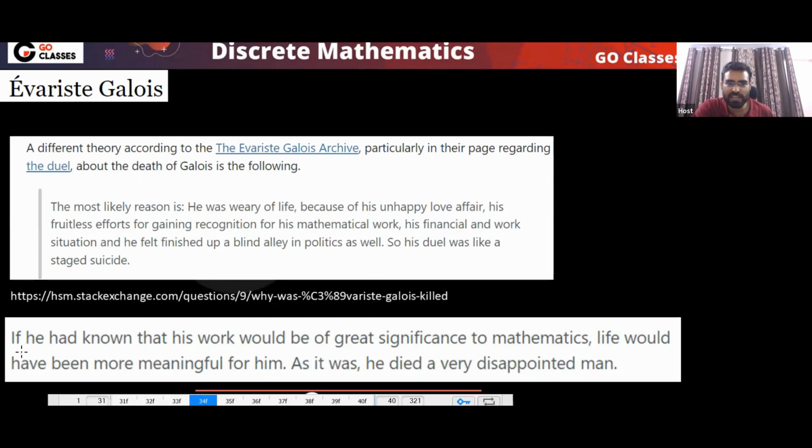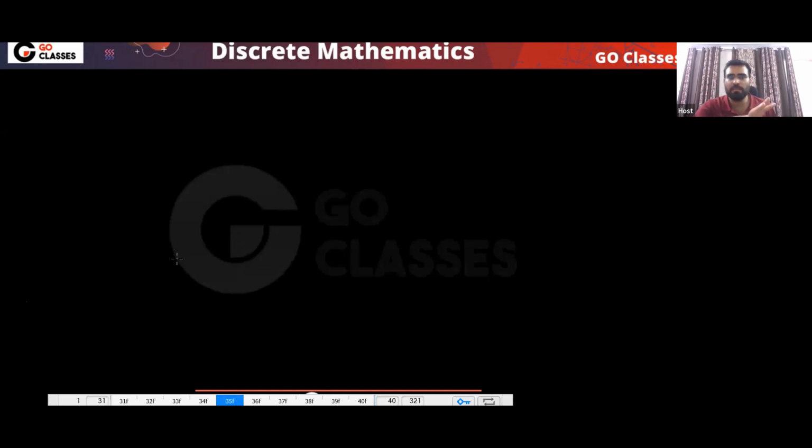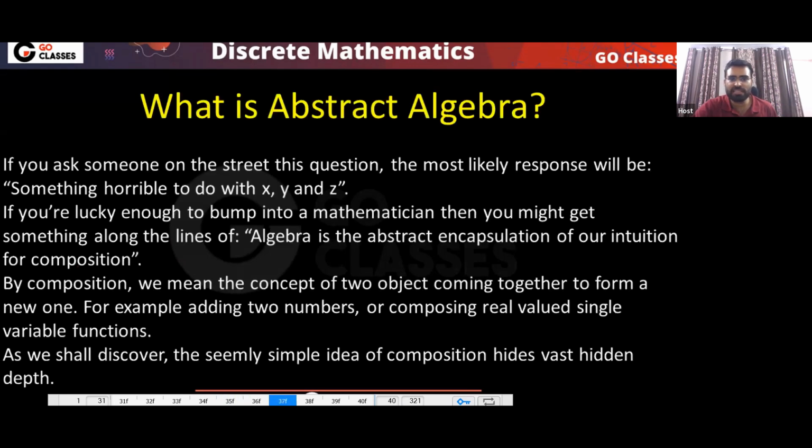See this last paragraph: if he had known that his work would be of great significance to mathematics, life would have been more meaningful to him. As it was, he died a very disappointed man. When he died, no one appreciated his mathematics. But now, everyone is studying abstract algebra, and it was given by him.